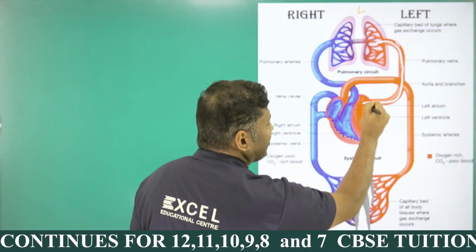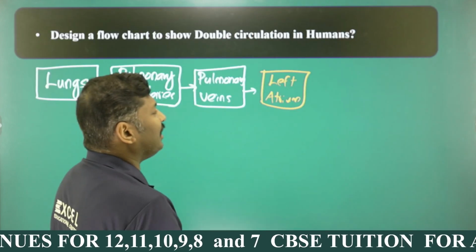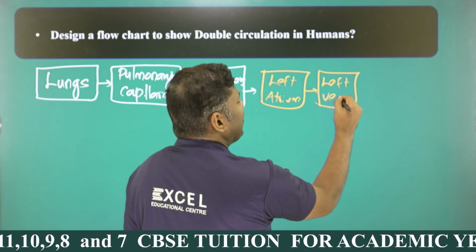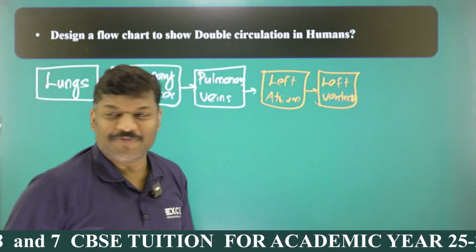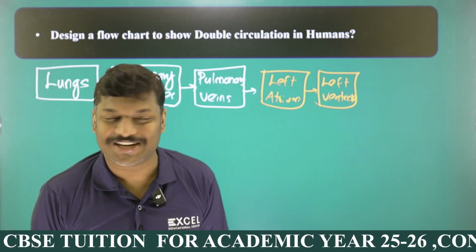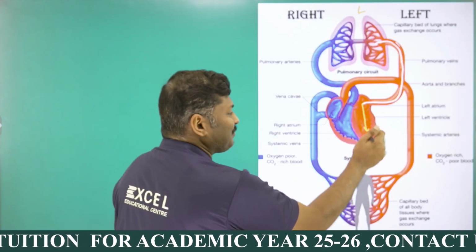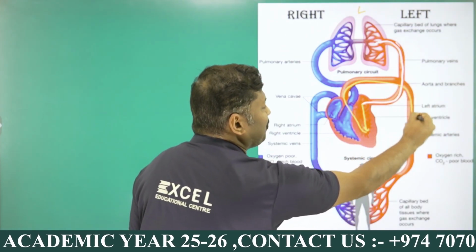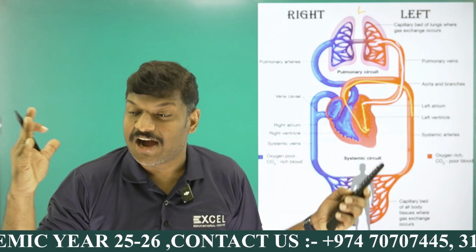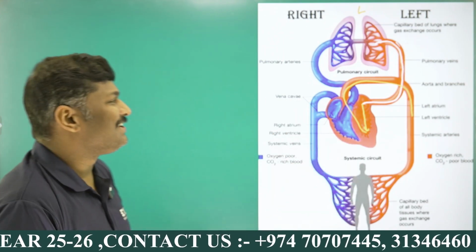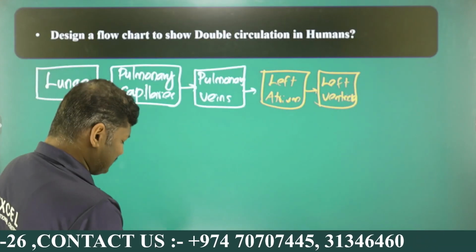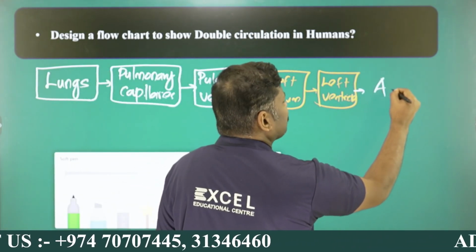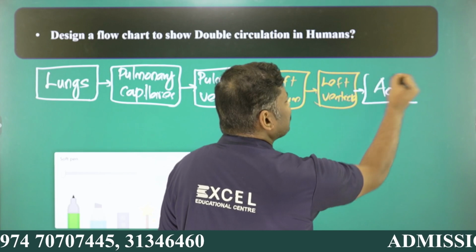This is the left atrium. From the left atrium, it is moving into the left ventricle, my dear students. And here between the left atrium and left ventricle, you can see a valve called a bicuspid valve or mitral valve, you studied. And it is the responsibility of the left ventricle to distribute the blood to all the body parts. So that's why the largest artery is located in that region, my dear students. What is the largest artery, my dear student? The largest artery is called what? Aorta, systemic aorta, but at least for 10th standard, aorta is enough, my dear student.